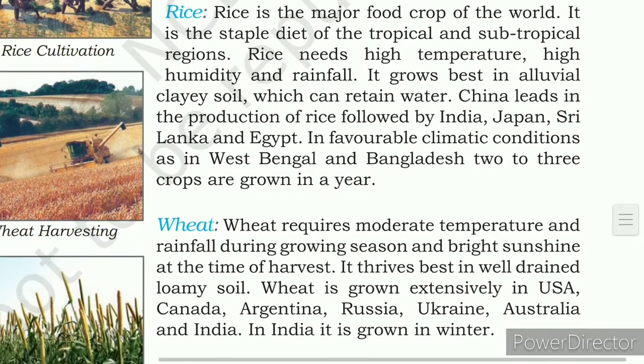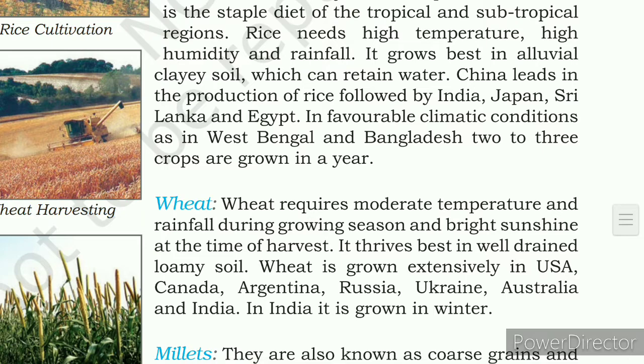In favorable climatic conditions, as in West Bengal and Bangladesh, two to three crops are grown in a year. Right, in West Bengal and Bangladesh, they grow rice two to three times a year.